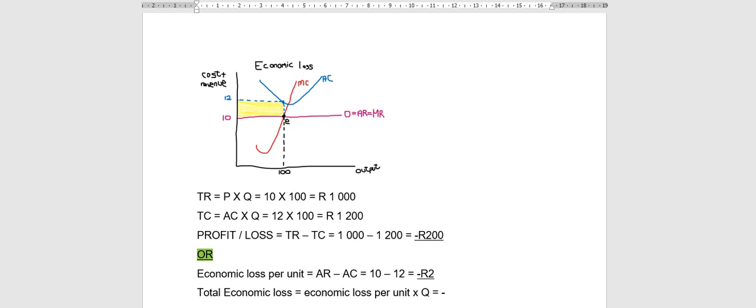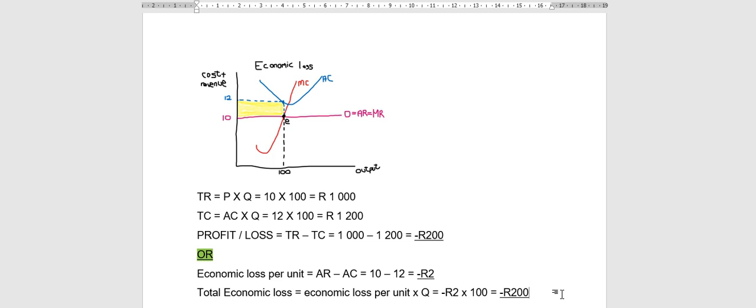My loss per unit is 2 Rand, and I'm selling 100 at the equilibrium point. So my total economic loss again is 200 Rand loss. As I said, don't throw away the minus. The minus is what indicates that it is a loss.